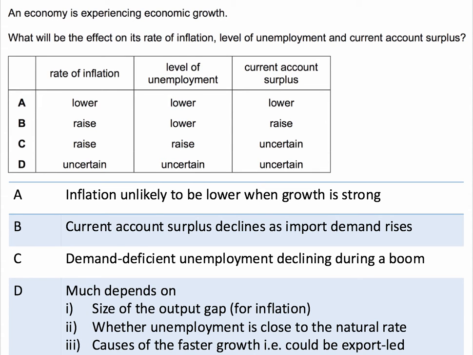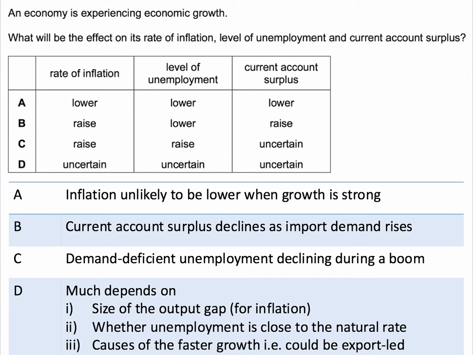Let's take A first of all. Well, inflation is likely to rise in times of fast growth. It's not likely to be lower when growth is strong. We typically see both demand pull and cost push inflation when the economy is growing strongly. So A is wrong.